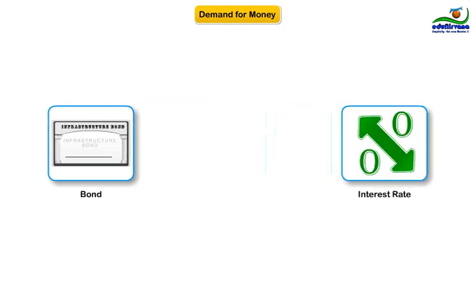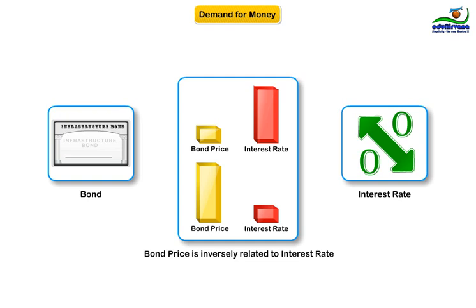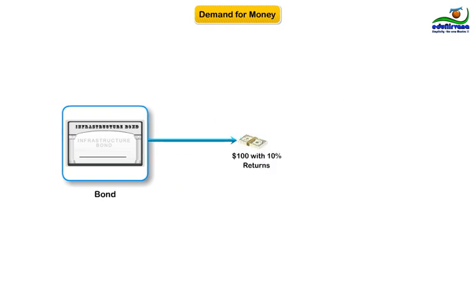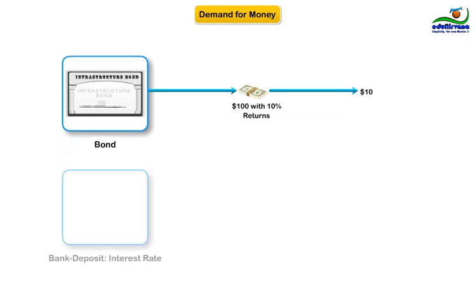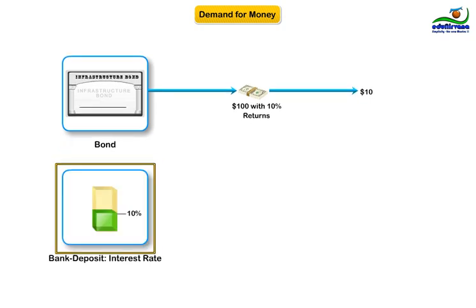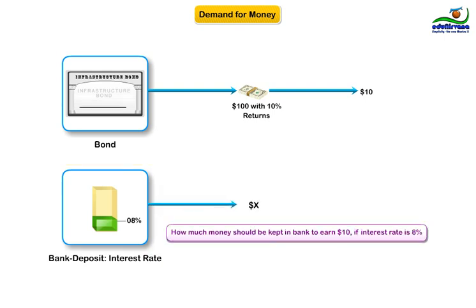Price of a bond is inversely related to the interest rate. How? Suppose a $100 bond yields a fixed return of 10% per annum, which means the bond has a fixed annual income of $10. Let's assume that the rate of interest in a savings bank account falls from 10% to 8%. The question is, how much money kept in the bank will fetch interest of $10 at an 8% interest rate?